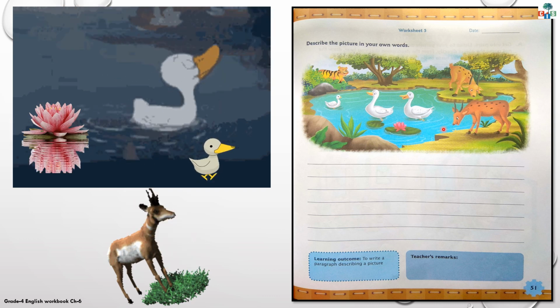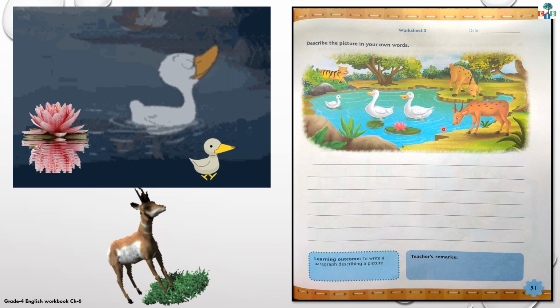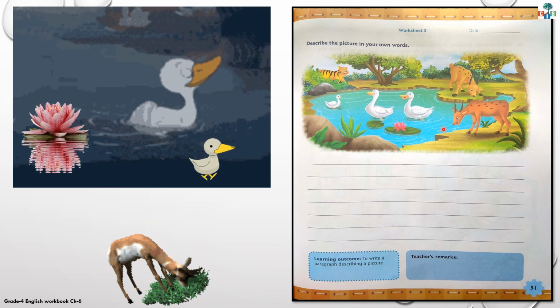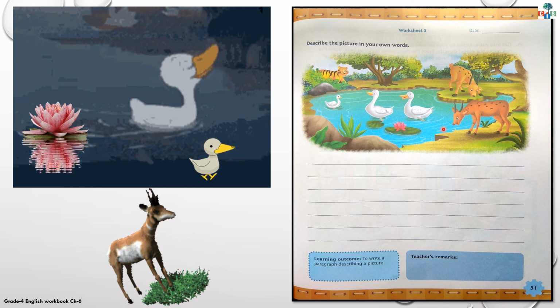And one more thing, children, that keep this book with you while I'm explaining all these worksheets.